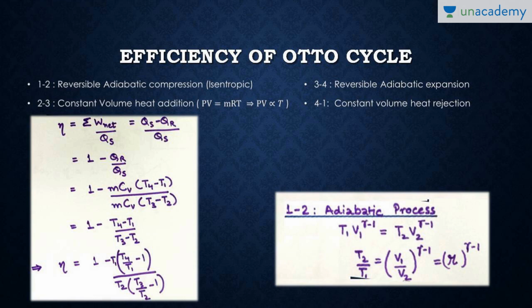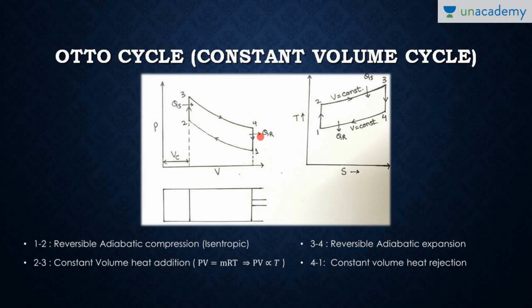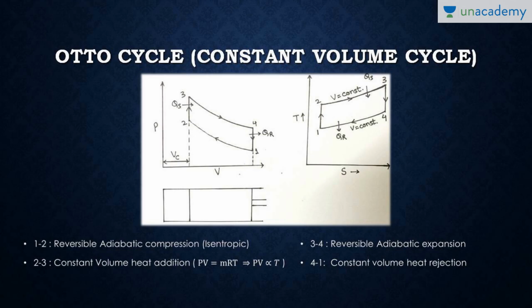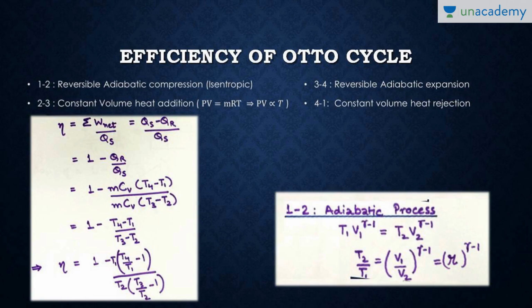As you all must be knowing, efficiency is net work done upon heat supplied. With net work done we can also write heat supplied minus heat rejection upon heat supplied. So we are writing 1 minus QR upon QS. QR, heat rejection, is from 4 to 1. So we have written m Cv (T4 minus T1) because heat rejection is done at constant volume. Similarly, heat supplied is from 2 to 3. So we write m Cv (T3 minus T2). Cancelling out m Cv, the equation becomes 1 minus (T4 minus T1) upon (T3 minus T2).